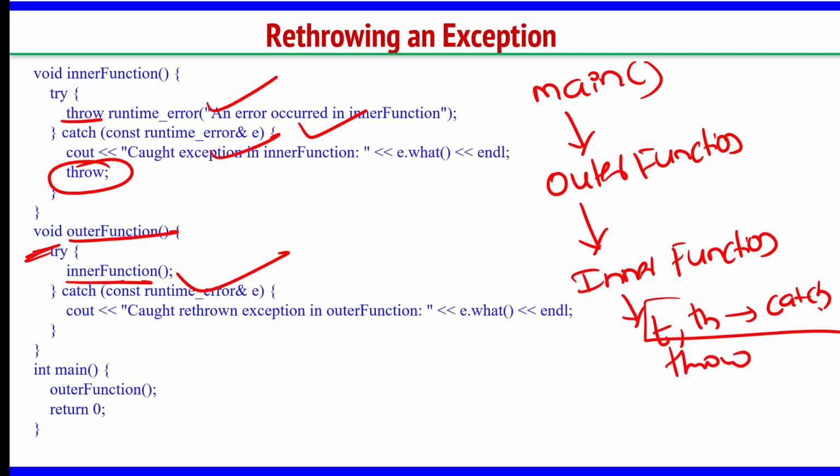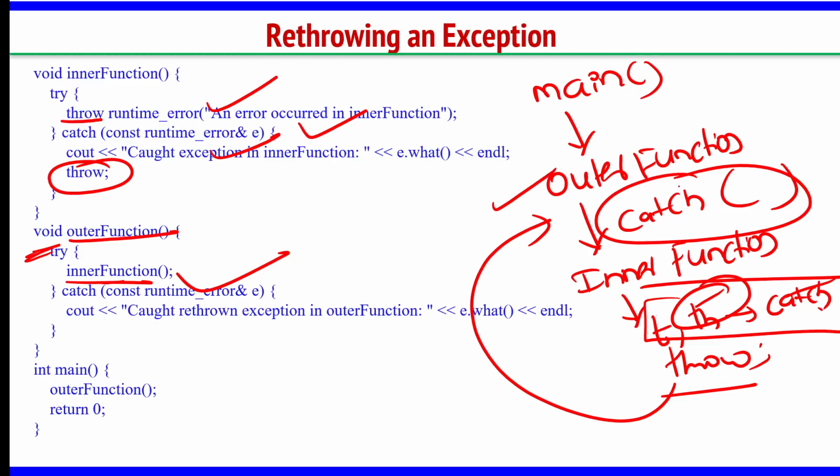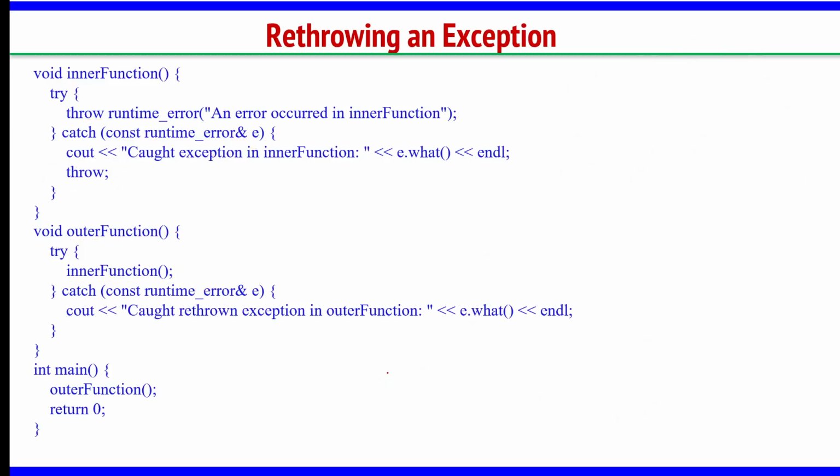So this is satisfied here, a try with a throw and a catch. But again I simply write throw. This throw is given to the outer function, which has a catch. Whatever it threw here, the same thing I throw here also to this outer function. So this will also print some message, then the control will go to the main block. So this is rethrowing an exception.